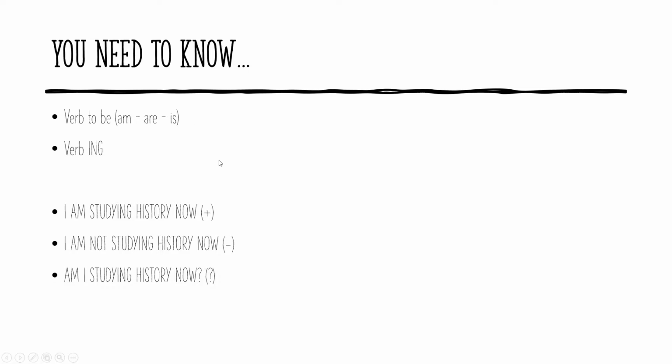And look at these examples. In the affirmative form, we have I am studying history now. Look, verb to be, verb study with the ing form. The negative form, I am not studying history now. In this case, I add not after the verb to be. And in the question, I'm going to say, am I studying history now? In this case, I change the position of the verb to be and the subject. Okay? Very good.